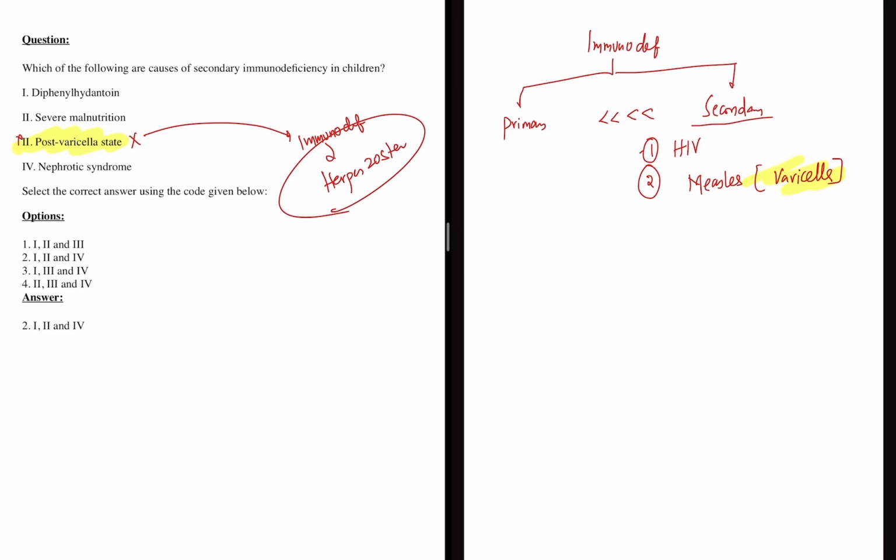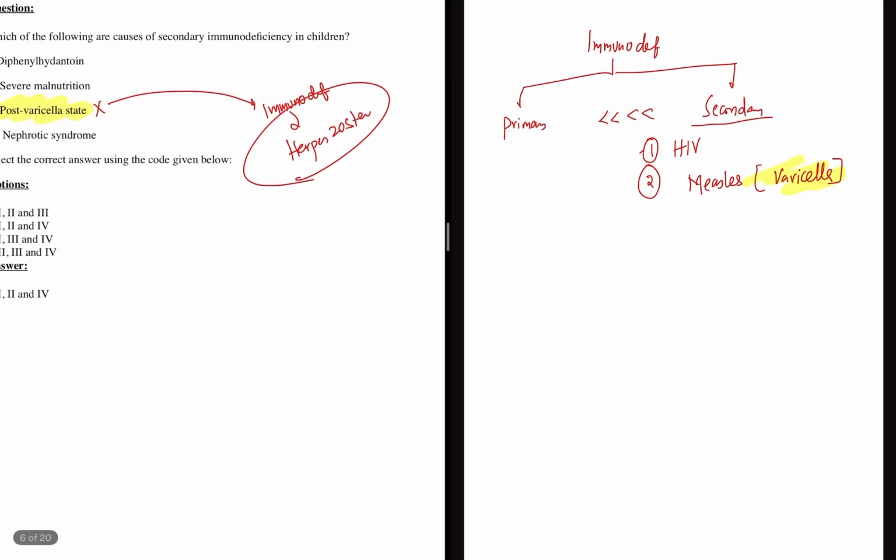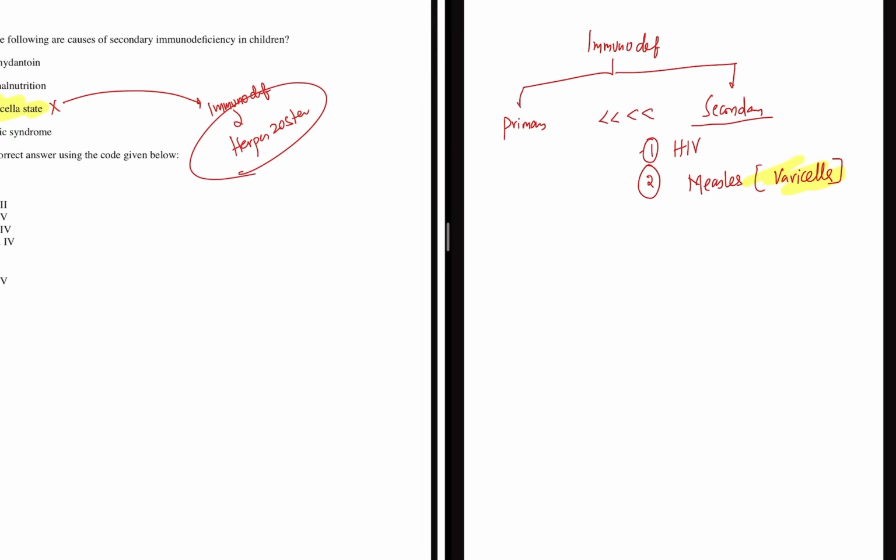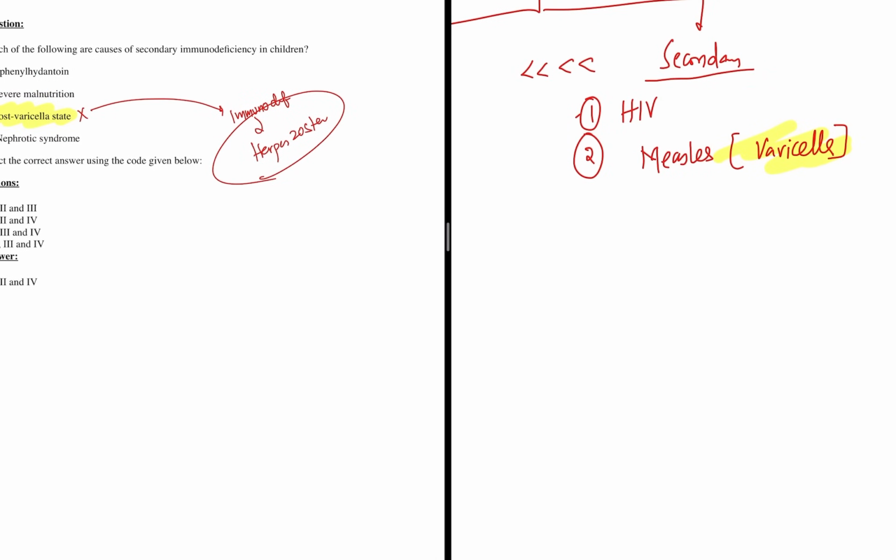So if option 3 is wrong, then you don't have to worry, right? So the correct answer is 1, 2 and 4. So option 2 is correct. So apart from measles, what are the other causes? Let me write it down. So measles is there, HIV is there, severe malnutrition. We all know severe malnutrition can lead to immunodeficiency. Nephrotic syndrome, we all know.